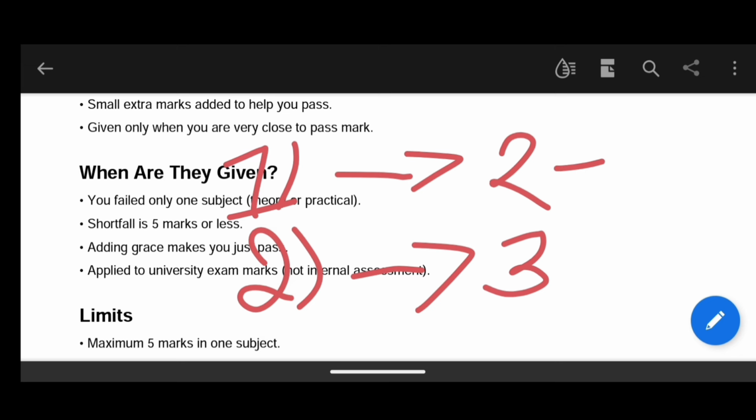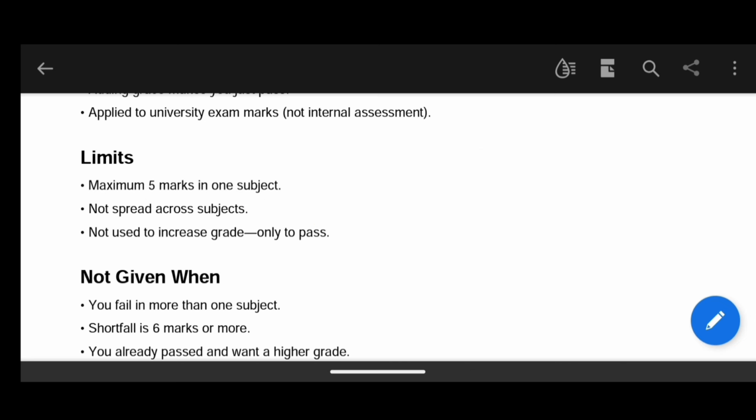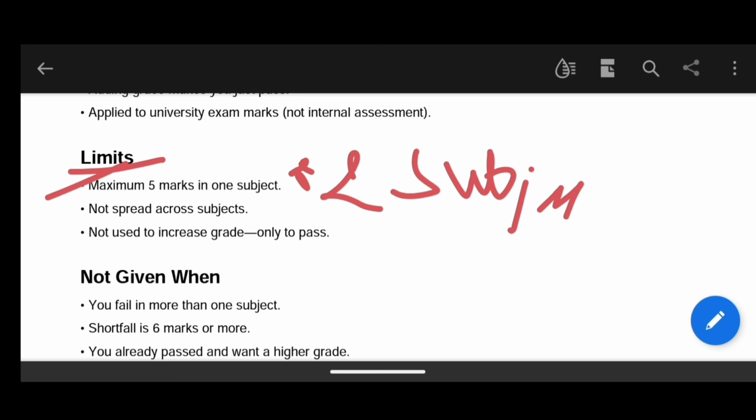In one subject you will get 2 grace marks, and in another you will get 3 grace marks, as the grace marks criteria is a maximum of 5 marks. So the limit for giving grace marks is only 5 marks. Maximum 5 marks will be given across one subject or two subjects. It's not mentioned here, but RGS will also give grace marks for two subjects.